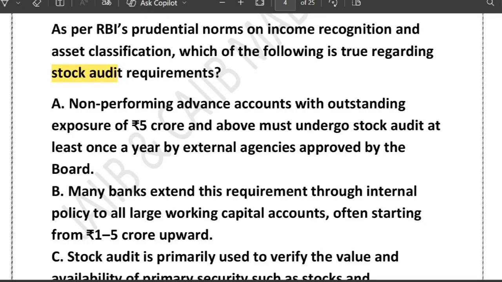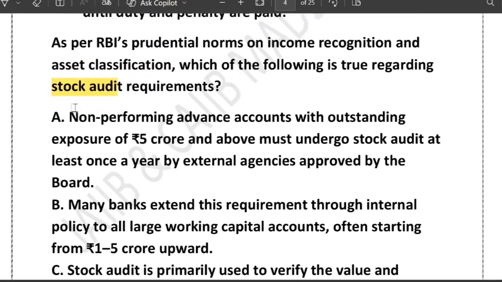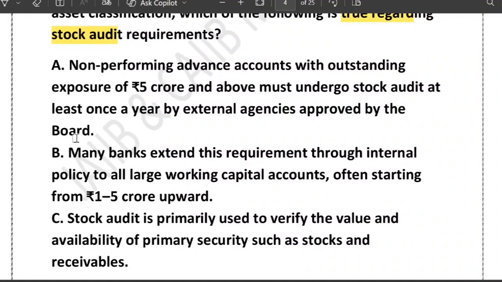Very good question. Basically, the options given are about a non-performing advance account with outstanding exposure of 5 crore and above. You have to tell which is true. Option A: a non-performing advance (NPA) account with outstanding exposure of 5 crore and above must undergo a stock audit at least once a year by an external agency.